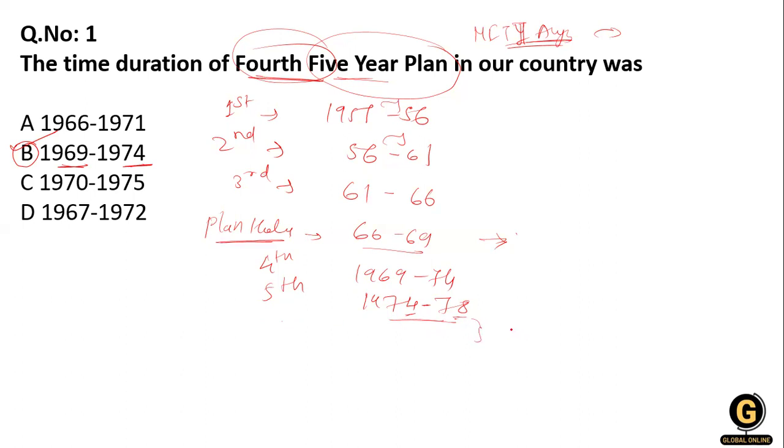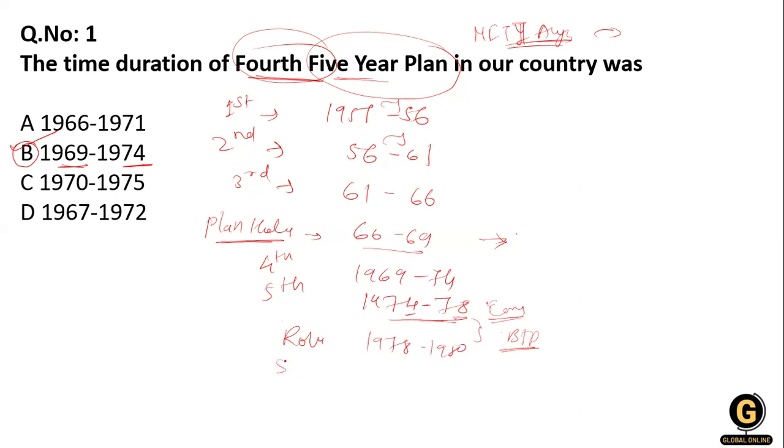Before that there was the Congress party in this duration, and after that in the middle I think the BJP came, so they wanted to discontinue the planning work because they are against it. So the rolling plan over here is 1978 to 1980.